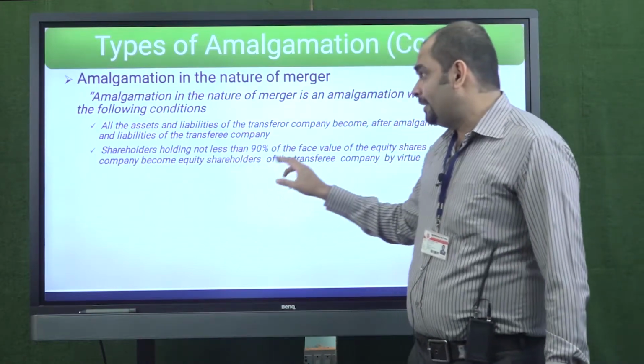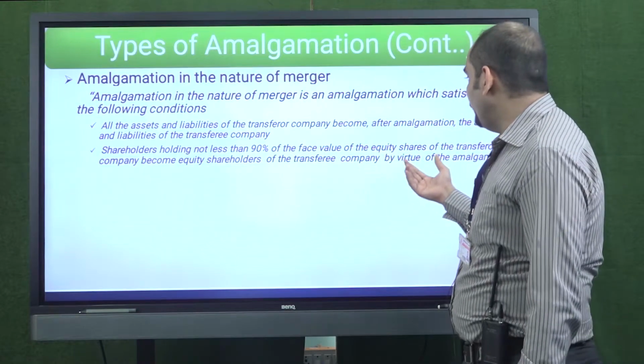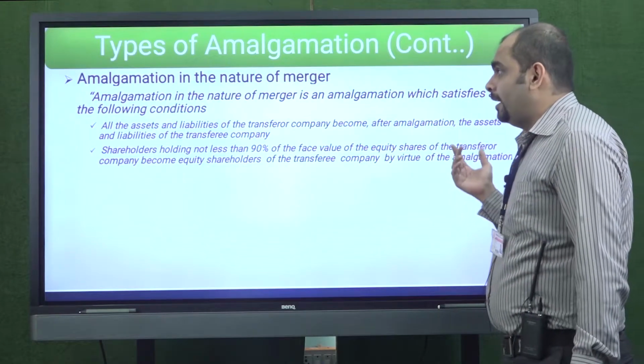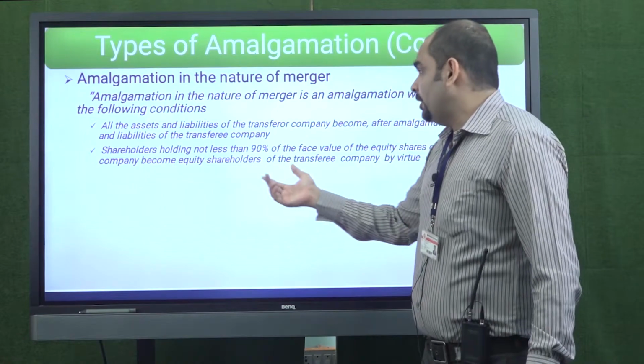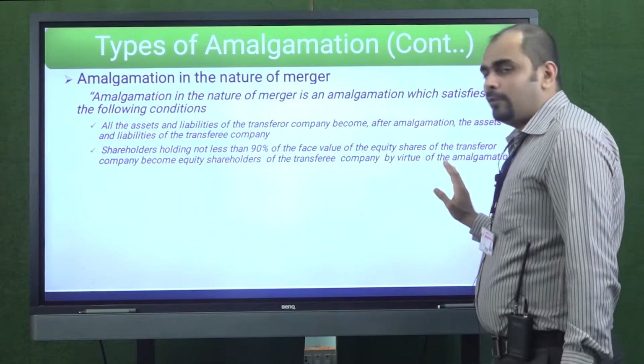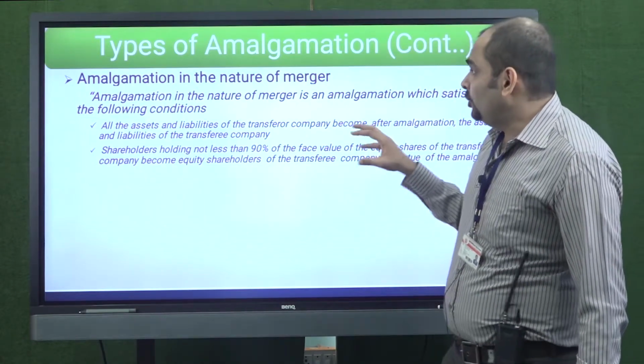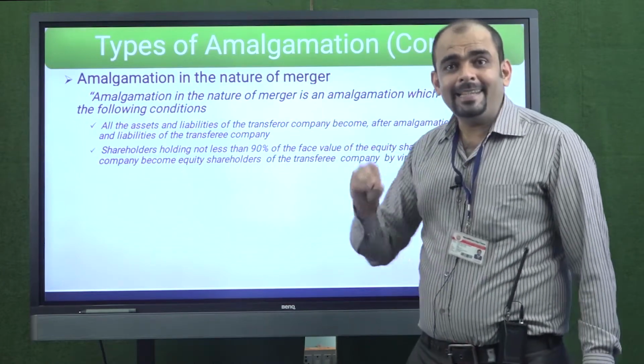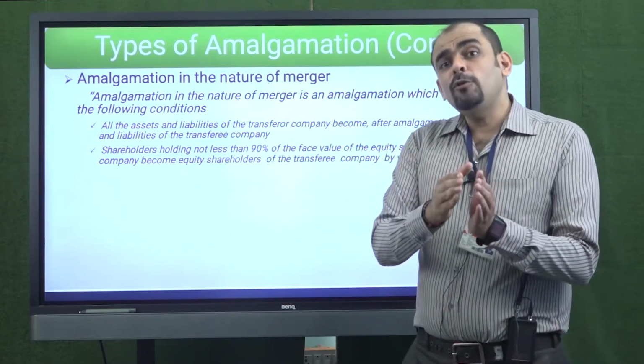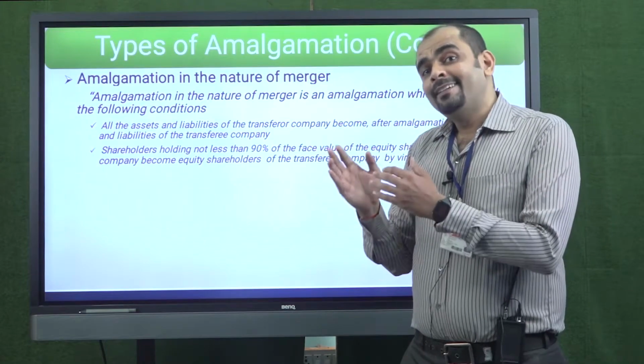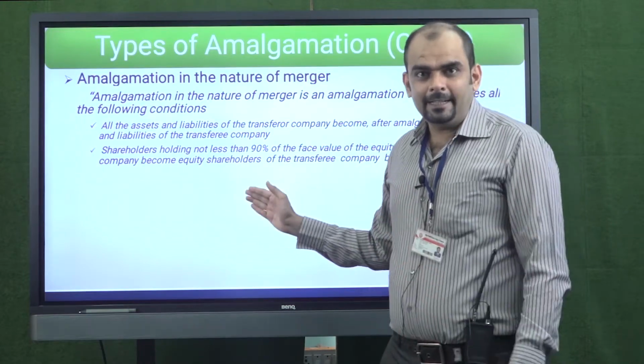Second, shareholders holding not less than 90% of the face value of equity shares of the transferor company become the equity shareholders of the transferee company by virtue of amalgamation. In short, the shareholders of the transferor company at the end of amalgamation should become the shareholders of the transferee company. That is the second condition.